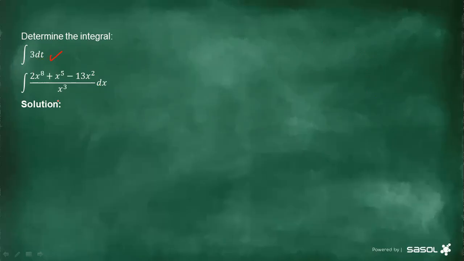So every time you come to integrals or integration questions, please check what you are integrating with respect to. This one, in this case, is dt, meaning with respect to t.